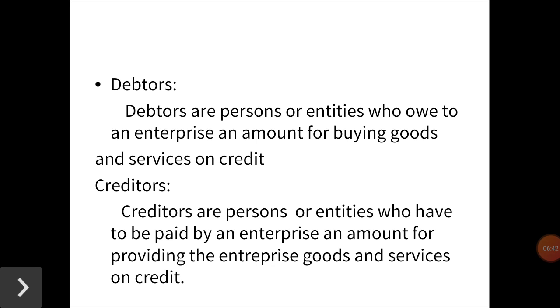Next, creditors. Creditors are persons or entities who have to be paid by an enterprise an amount for providing the enterprise goods and services on credit. The total amount standing to the favor of such persons or entities on the closing date is shown in the balance sheet as sundry creditors on the liability side.